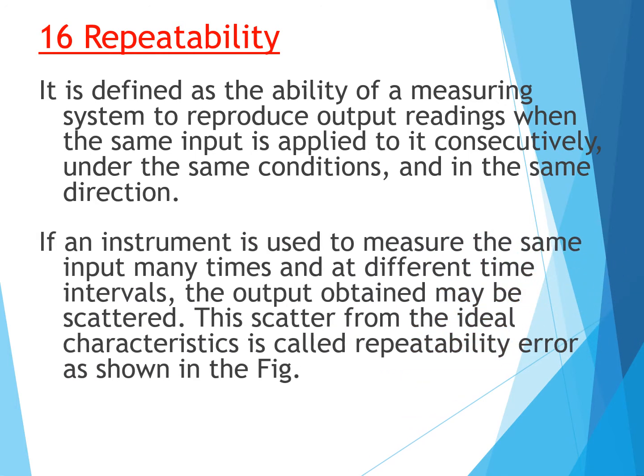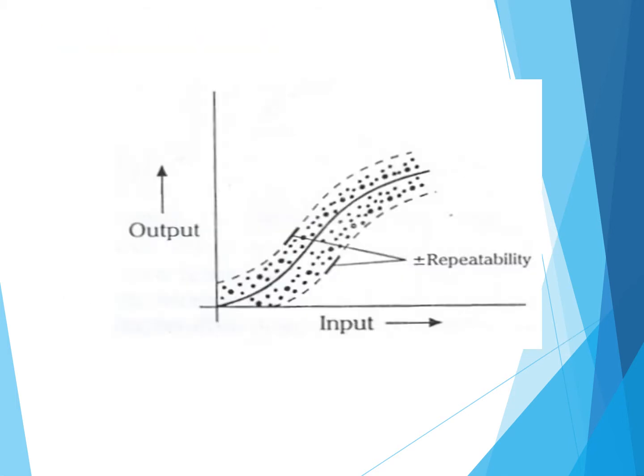If an instrument is used to measure the same input many times and at different time intervals, the output obtained may be scattered. So you are taking these readings at different time intervals, and the output you are going to get is going to be scattered. This scatter from the ideal characteristics is called repeatability error, as shown in the figure. So we will see what this repeatability error is.